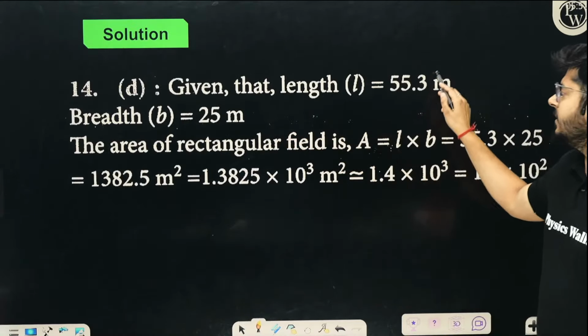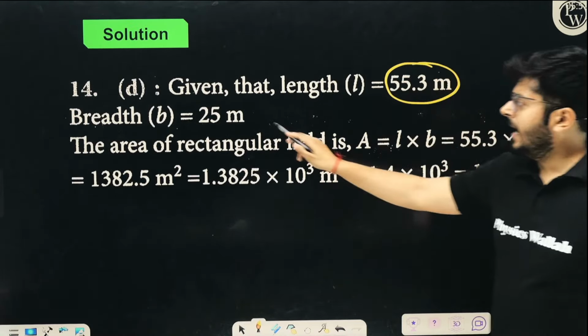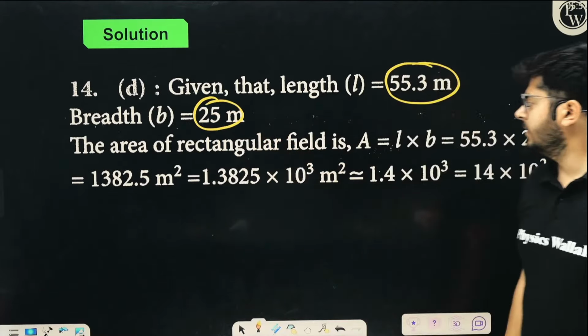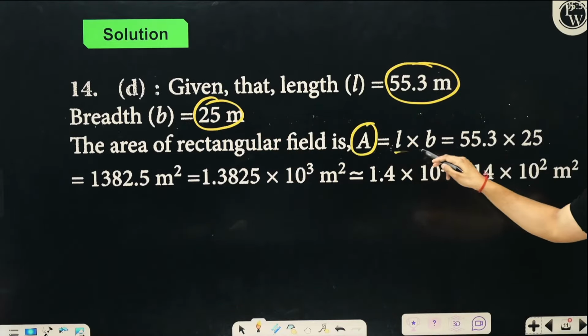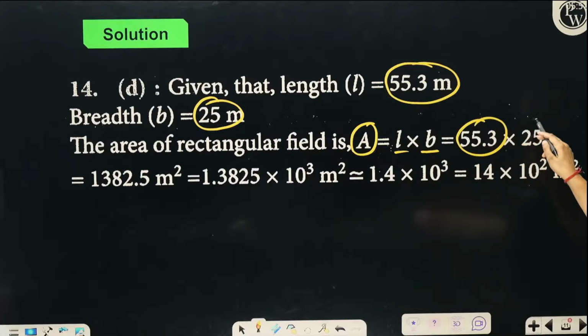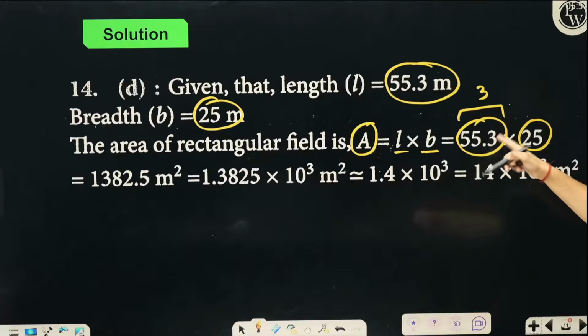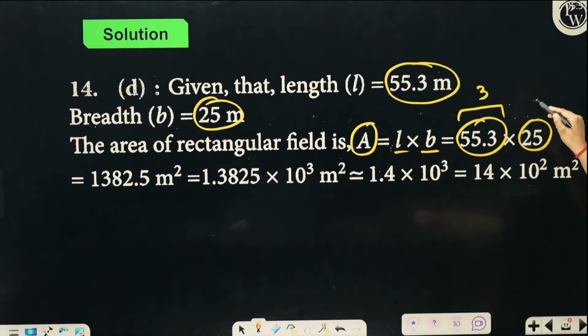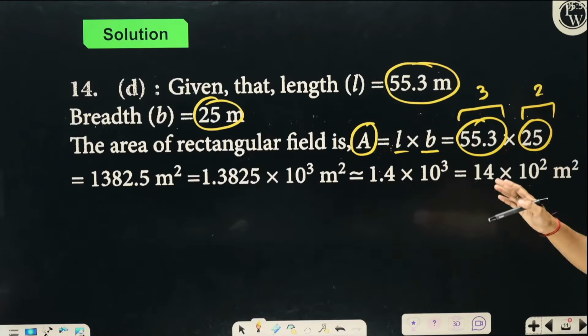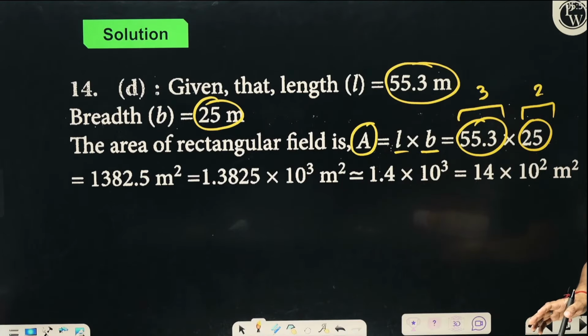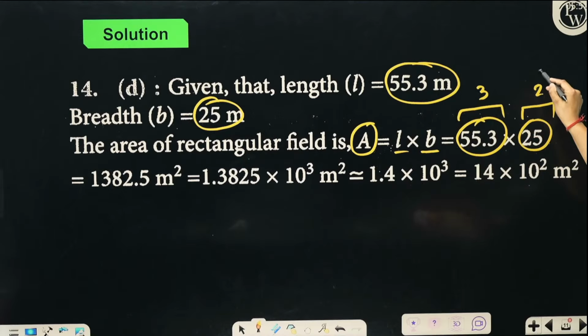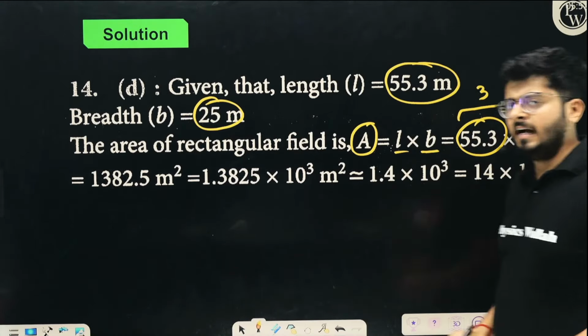We know the length is given 55.3 and width is given 25 meter, right? So area is going to be length into width, 55.3 into 25. Look at that. Length has 3 significant figures, 1, 2 and 3, all 3 of them are significant. Width has only 2 significant figures, so the answer should have only 2 significant figures. So we have to round off the answer till the minimum value. That is the idea of product.